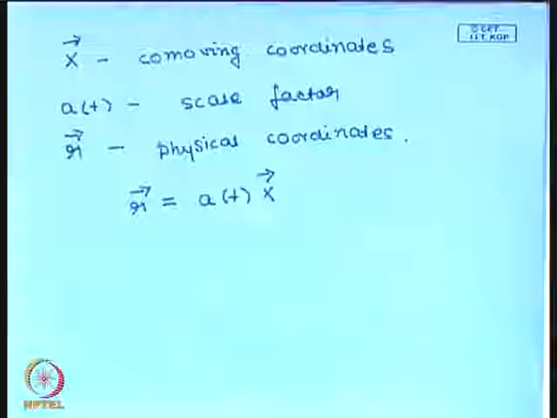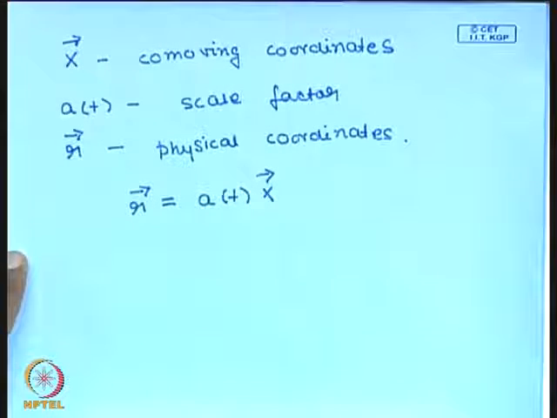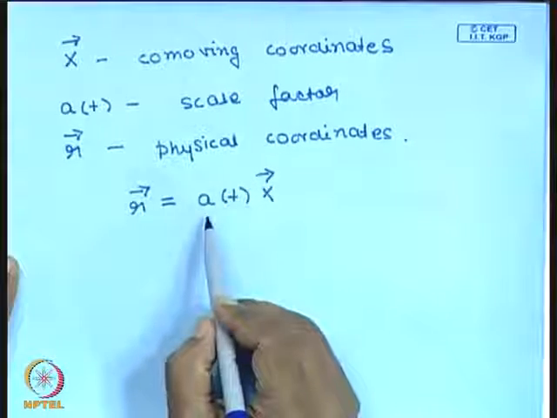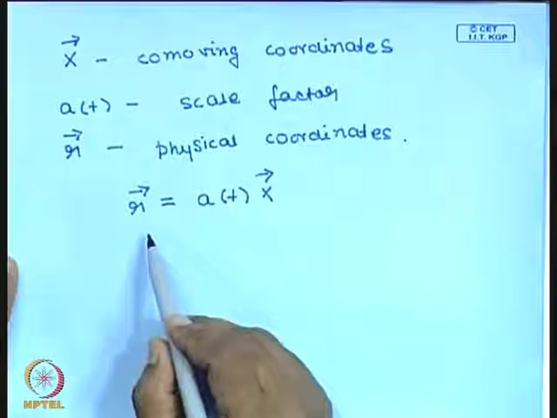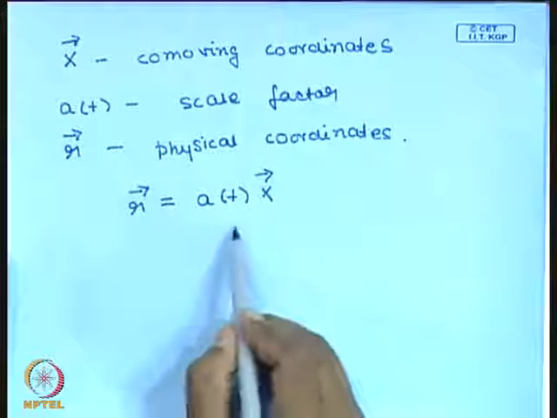Sir, for these comoving coordinates x, the scale factor is changing and the x coordinate is not changing, does that mean they are following a linear path? Well, no, who says they are following a linear path? The question is that x is fixed and a is changing, so it follows a linear path. That is not so. a could be some arbitrary function of time. We don't know what the function of time is.